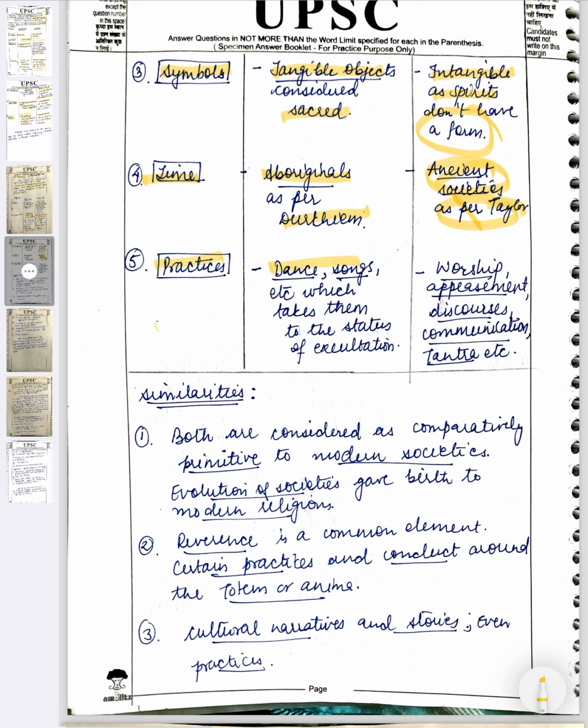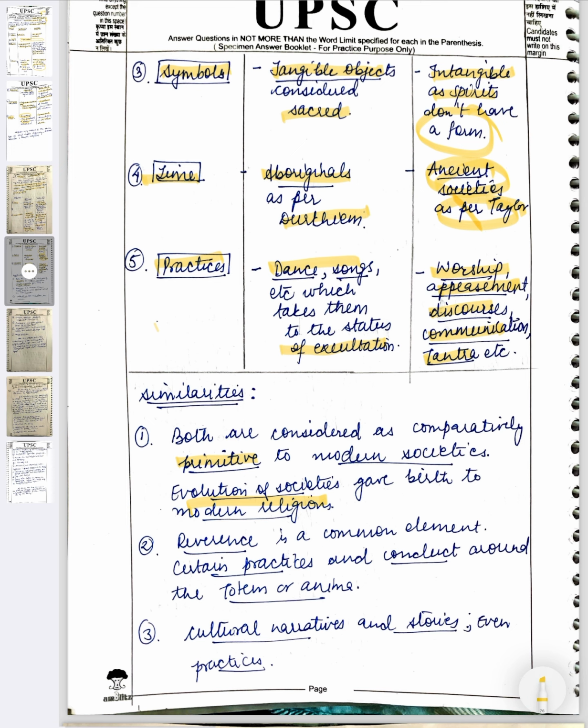Dance, songs, which take them to the state of exaltation and effervescence, of course I'm using the vocabulary of Nitin Sangwan. Worship, appeasement, discourses, communication, tantra, etc. in the case of animism.